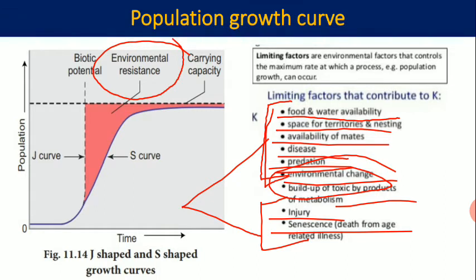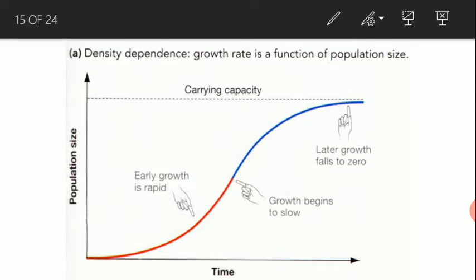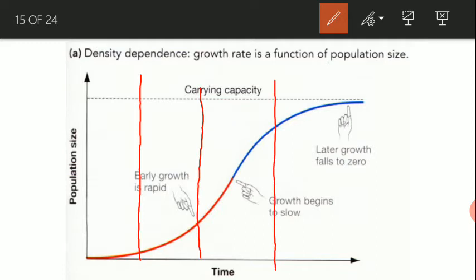Okay, now see the growth curve. If we see the graph and take some phases, at the first phase, it is known as the positive acceleration phase, because here the resource is unlimited and the number of individuals is very low. That's why here the population is growing in an exponential manner, rapid growth.